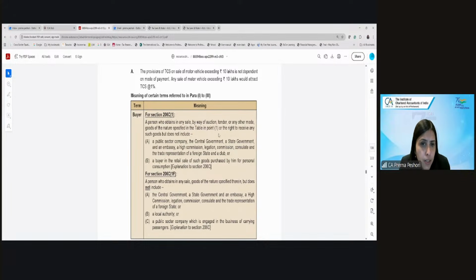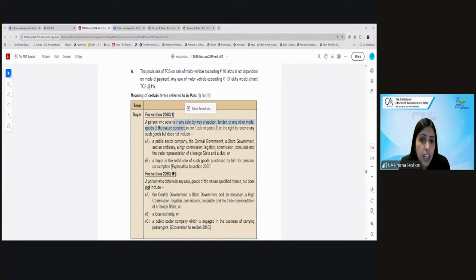Now, who is a buyer for the purposes of 206C? A person who obtains in any sale by way of auction, tender or any other mode goods of the nature which are given there, but does not include a public sector company, government, embassy, high commission, legation, commission, consulate or trade representation of a foreign state and a club. Or a buyer in the retail sale of goods. So as I said, the buyer who is a manufacturer has been excluded for the purposes of TCS. But in case the buyer is a retailer and when the car is sold to him by a manufacturer, in that case the TCS doesn't apply. Are we clear?